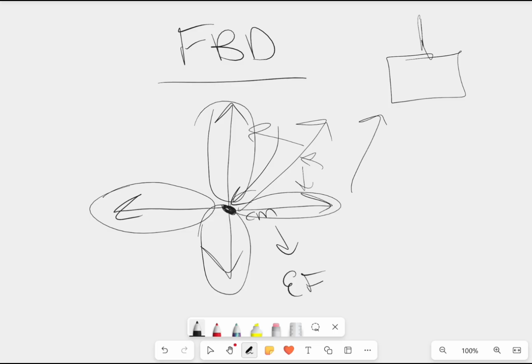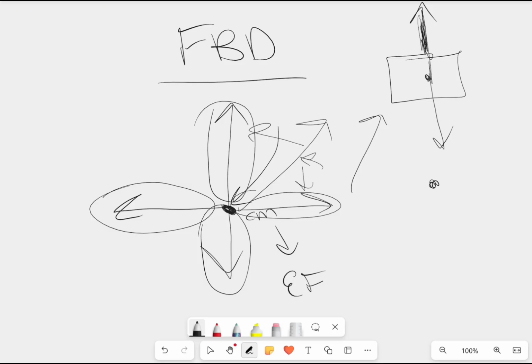Say we have an elevator. There's a cable attached to this elevator right here. And let's say that it is moving down with constant velocity. Well, you know the center of mass is probably approximately in the middle of that elevator, so that's where you're going to draw it. And then you're going to draw a downward force because we know that the earth is pulling on that elevator. And you're also going to draw an upward force because you know that that cable is also pulling up on that elevator.